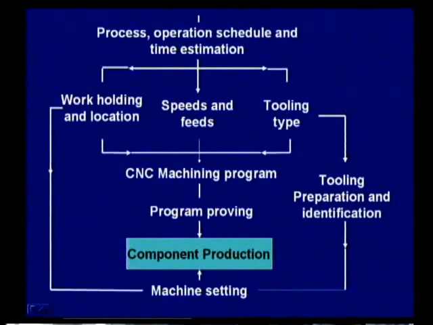And here, whenever you observe this, tooling preparation and identification, work holding and location come under machine setting. So by providing this type of arrangement, it is possible to have an effective component from the CNC machine through your CNC program.